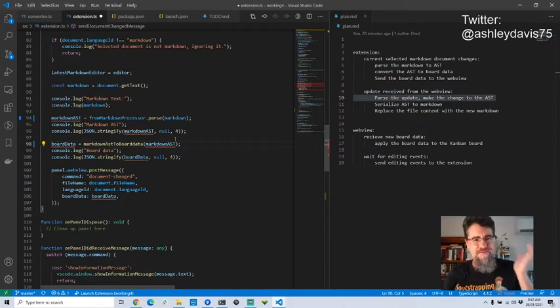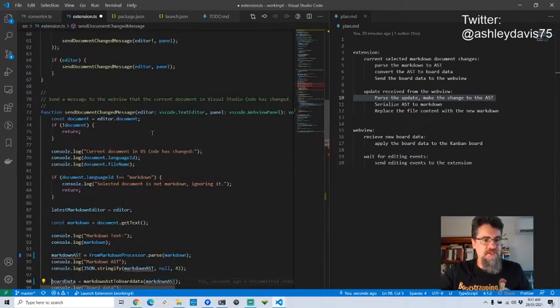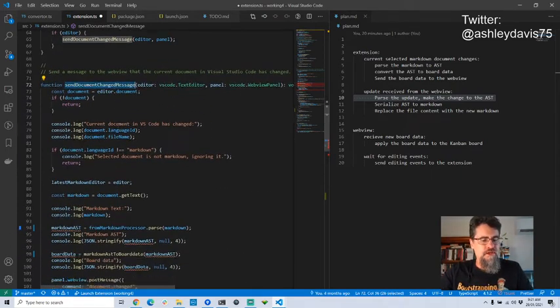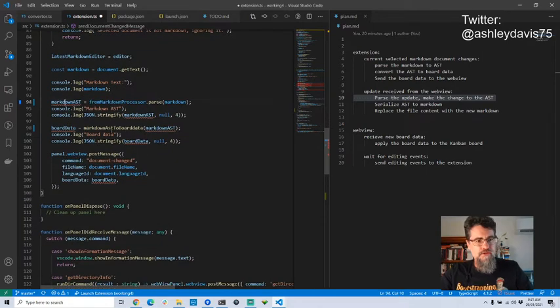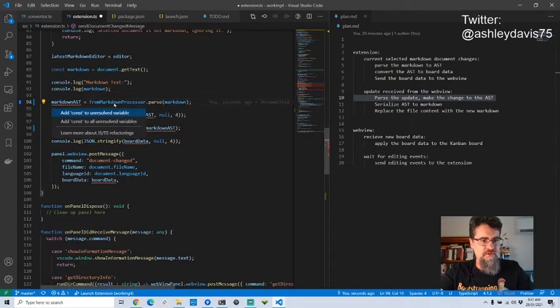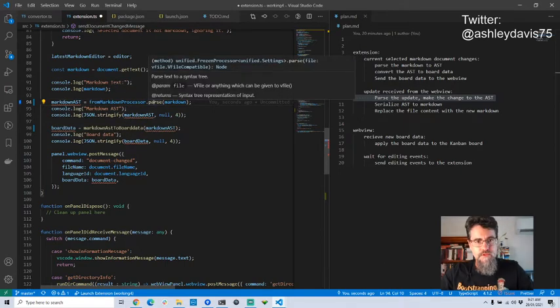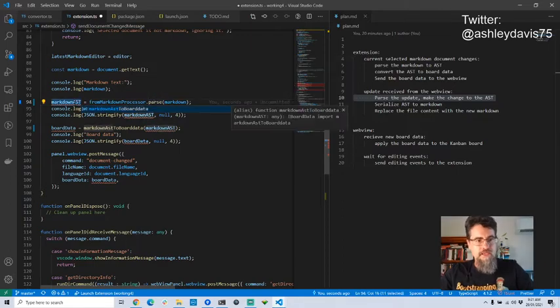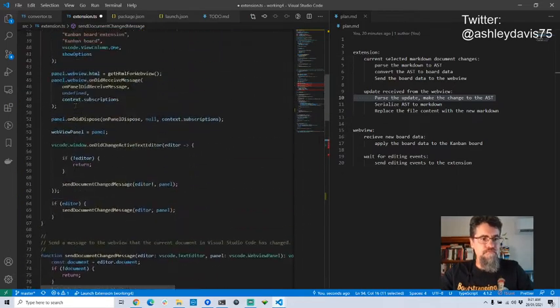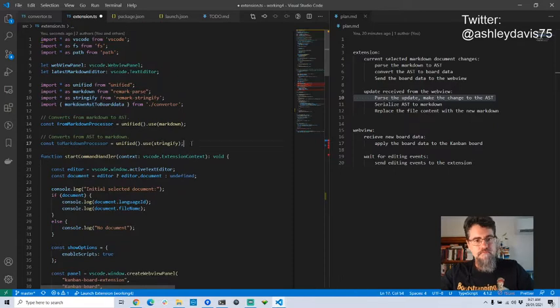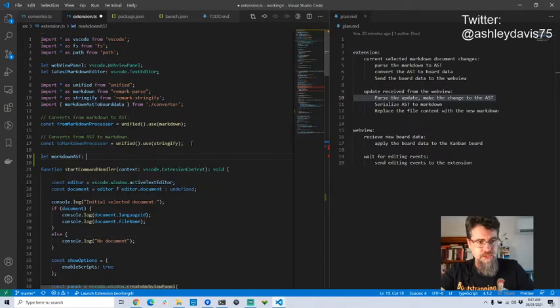Now later on, I'm going to have to figure out, is there a better place to put these? This is just a global function, right? So I'm just a little bit unsure where the right place to put these variables would be. So what does parse return? It returns a node. So I'm going to declare this at the top of the file. I'll use the let keyword so I can change it. It's a node. Where does node come from?